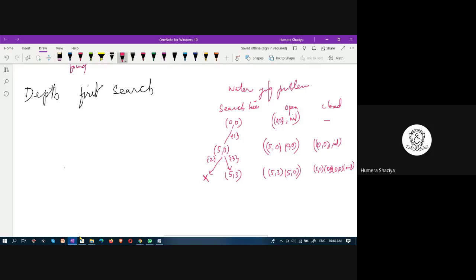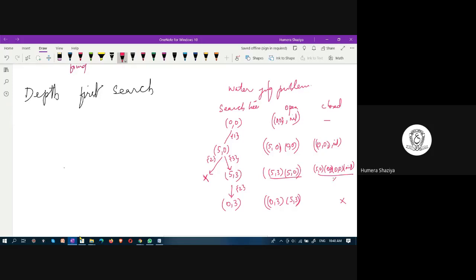From 5, 3, applying rule number 2, obtaining the 0, 3 state. So how did you reach 0, 3 from 5, 3? Now this is a record in the open list. And what do you have to write here? What do you write in closed? This same thing will be here, plus this would be added.